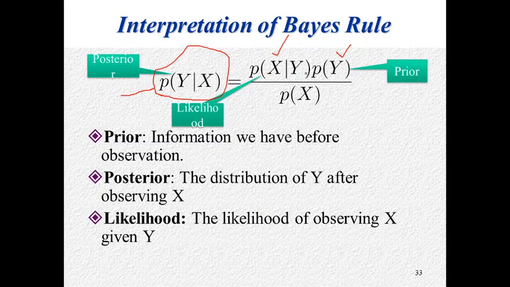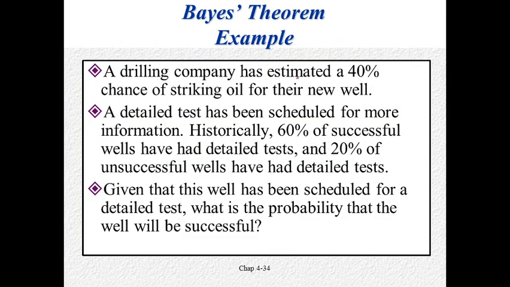Prior probability means the information we have already gained from observation. Posterior is the probability distribution of the variable y after observing the variable x. And likelihood is the likelihood of observing x given that y has happened. Okay, just consider a simple example. Then the concept will be clear.